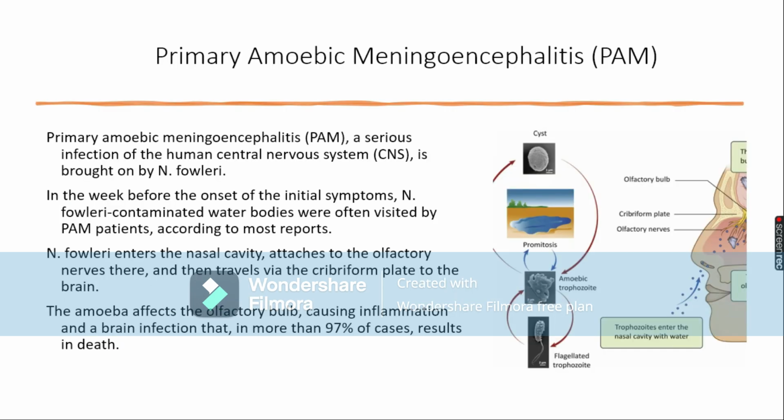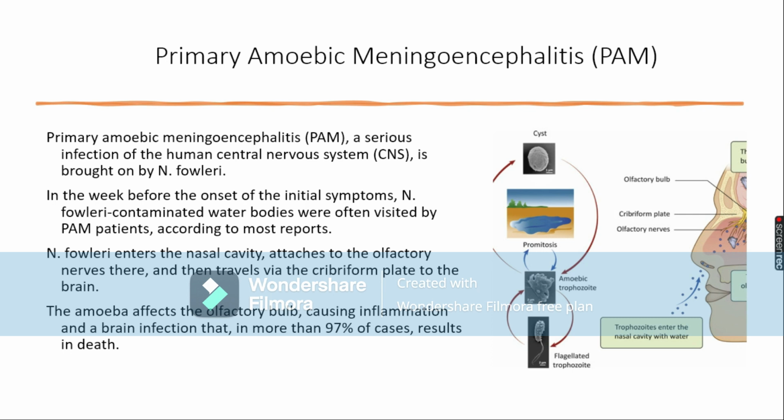Next, moving towards PAM, what is it? It is basically a serious infection of the human central nervous system. A number of cases have been reported in which the patients suffering from this infection were often found visiting swimming pools and these kinds of contaminated water bodies, which confirmed the presence of this amoeba in the contaminated water bodies.